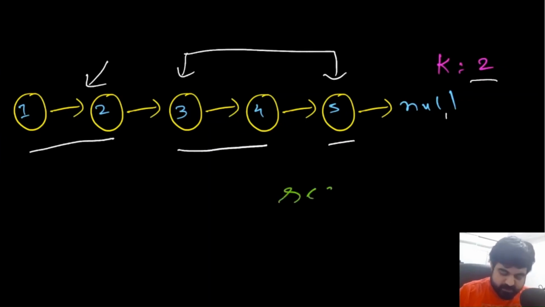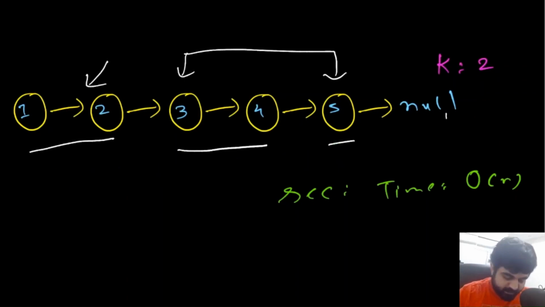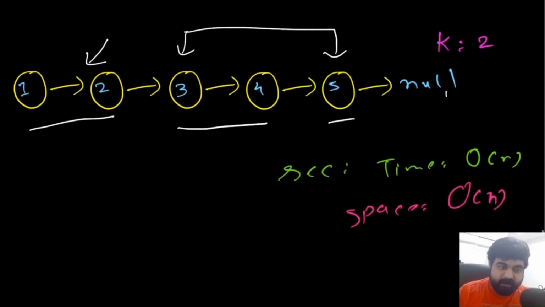Now for the recursive approach, if we see time and space complexity, the time complexity is going to be big O of n, because we need to iterate over the given input twice. Why twice? Because first we need to check whether for the given input, the given value of k is greater than or less than the length. And then secondly, we need to do it for reversing the k nodes. If we see space complexity, it is going to be big O of n, where we will use n space for the recursive stack.